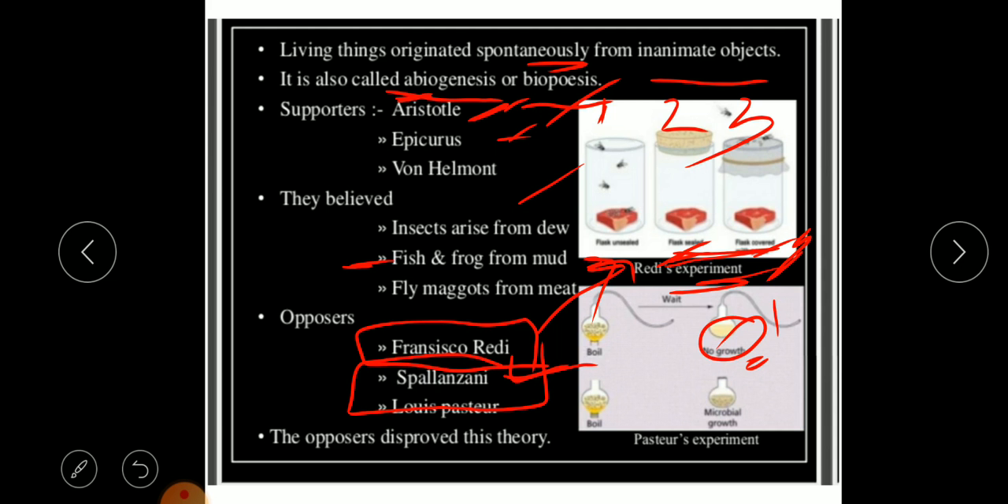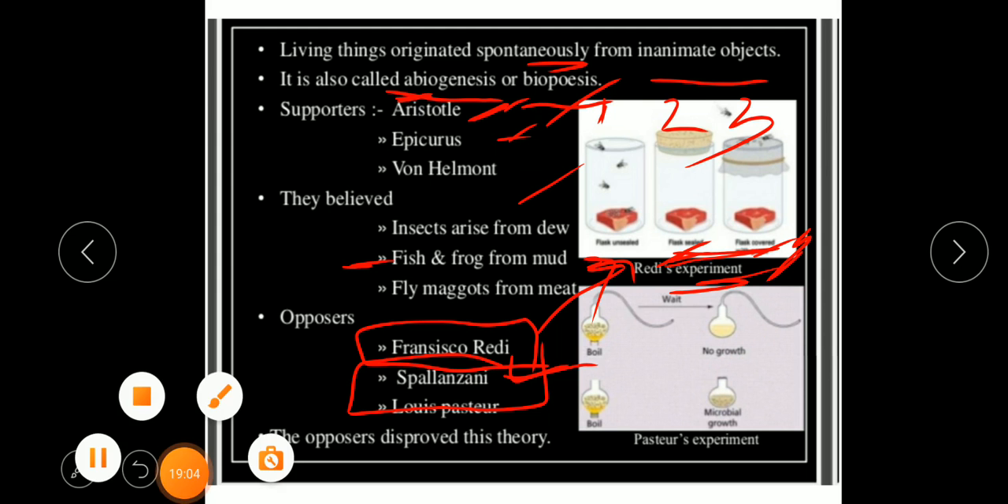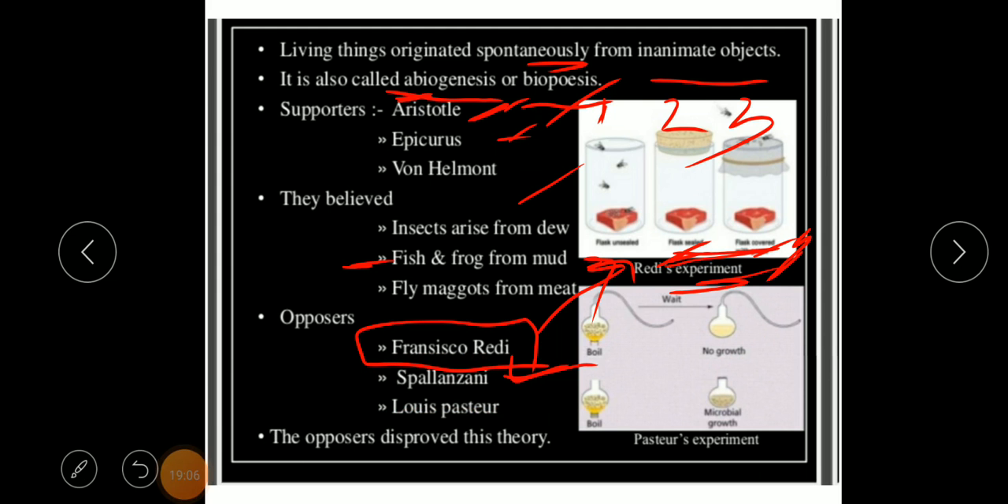But there were people who were supporting biogenesis, and those people said that when he boiled the meat, he destroyed the vital force which was necessary for abiogenesis. Especially Gay Lussac claimed that the boiled and sealed flask did not contain oxygen, and hence life did not arise. So that was Spallanzani's experiment, which had to face a lot of criticism.